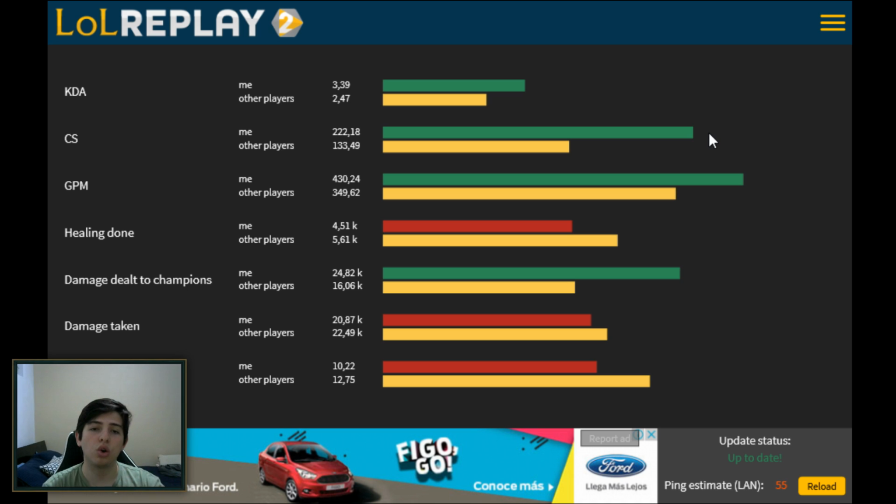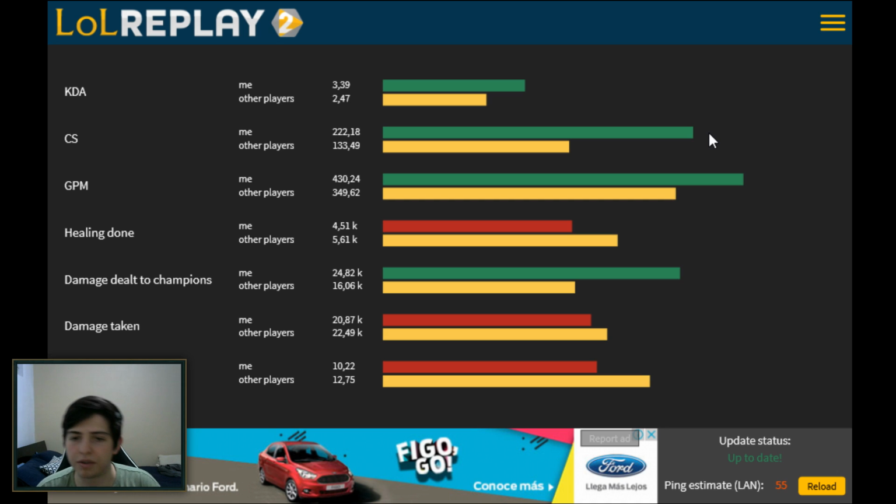And this is also huge. This right here is the amount of CS, KDA, gold per minute, and whatnot of you compared to other players. And this is also very general. This takes into account low elo players, but you'd be really surprised to notice just how important it is to have all those little bars green. For example, I have 4 of the 7 bars that are actually green, which means that I outperform other players in those specific points.